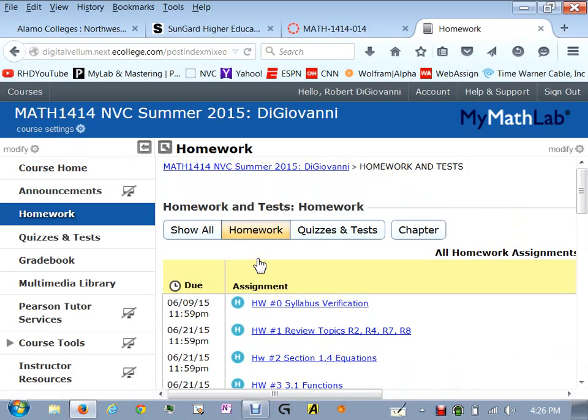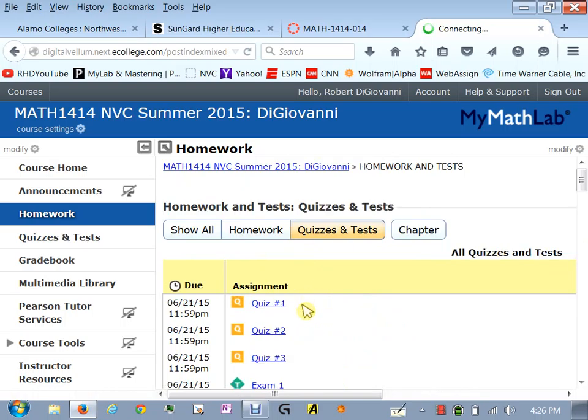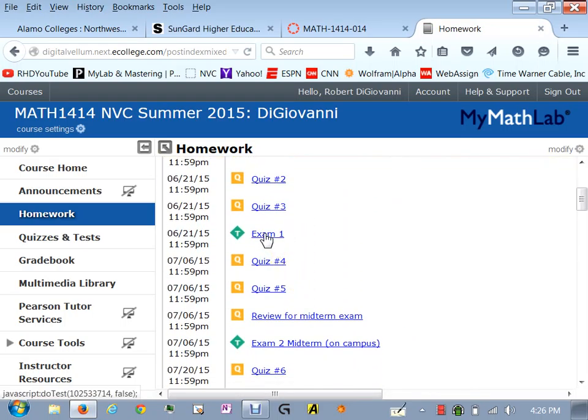Okay, now when you take a quiz and you submit it, you get a grade. If you're not happy with that grade, you can try that quiz again. It'll regenerate new problems. They won't be the same problems. It'll generate new ones, and you can get a second try at it. Now, the only difference between that and a test is the test is a little longer, and for the test, you only get 1 try at each problem.